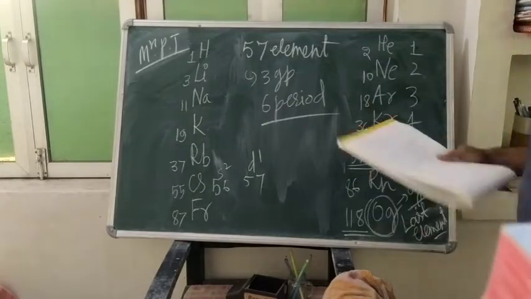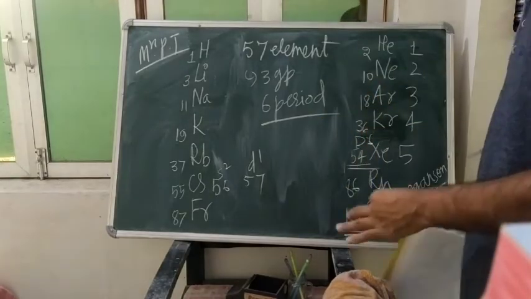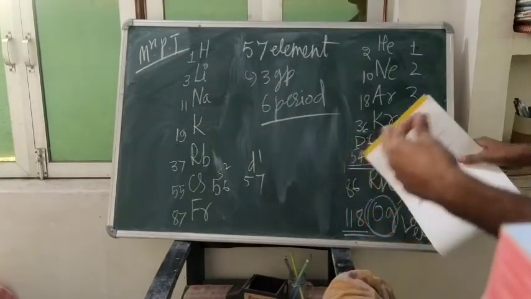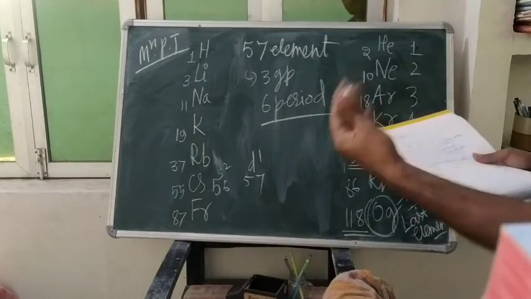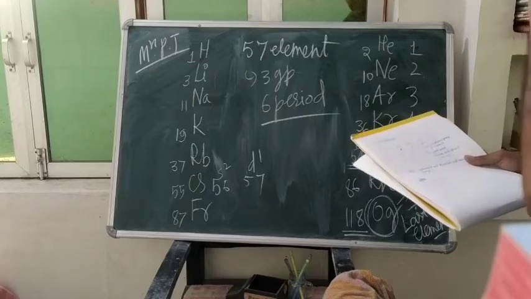I think now you can easily find out where the elements are present, and you can learn the whole periodic table through this way. In the Hindi way you can learn all the periodic table.